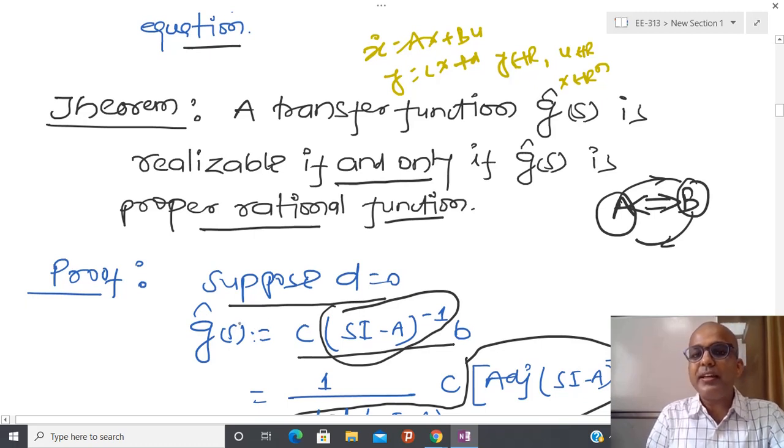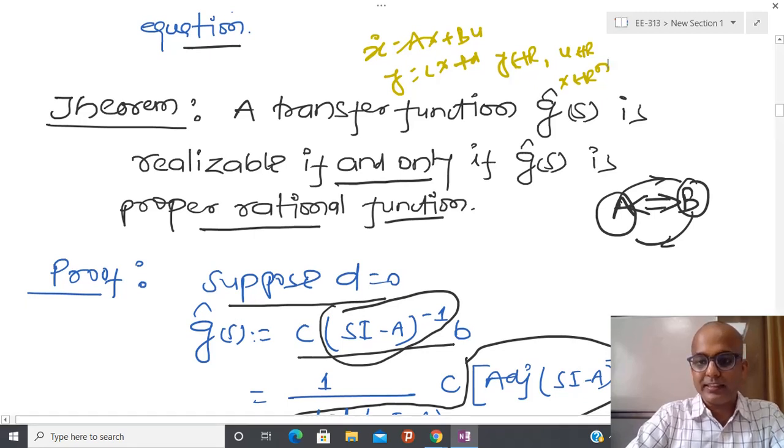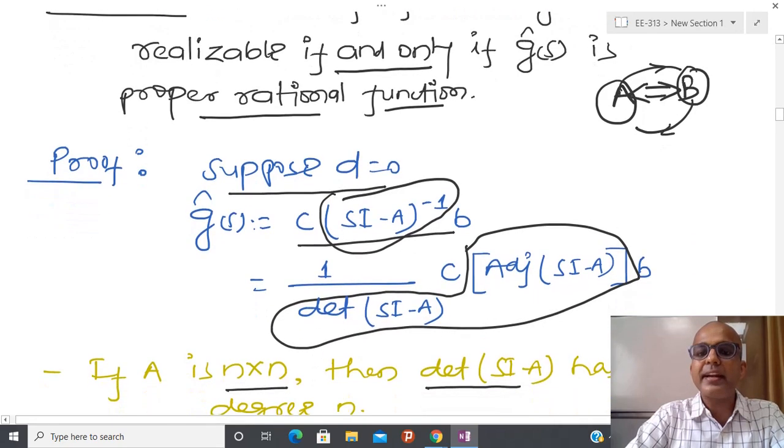So in this way we have basically proved the theorem. Whenever you are proving some theorem, you have a certain idea in advance, and based on that idea you are proving something. Now I am going to do the reverse proof. First I am going to assume that I have a proper rational function, and then we are going to see that this proper rational function represents some kind of transfer function, and using that transfer function I am able to find some kind of state space realization. So now I am going to assume B and try to prove A.